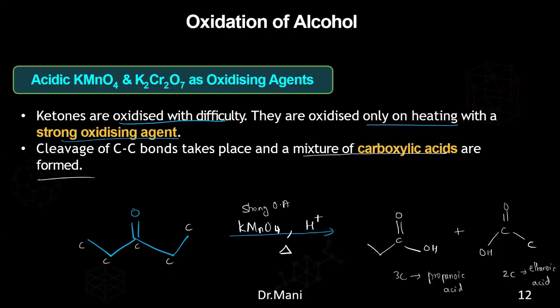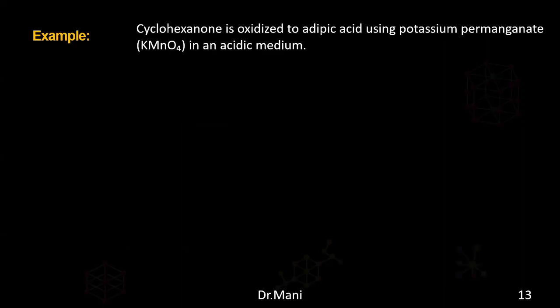Is it clear? Any doubts? Yes, sir. No, sir. Okay, so next one. Cyclohexanone is oxidized to adipic acid using potassium permanganate in acidic medium. So this is another example where we can convert it.